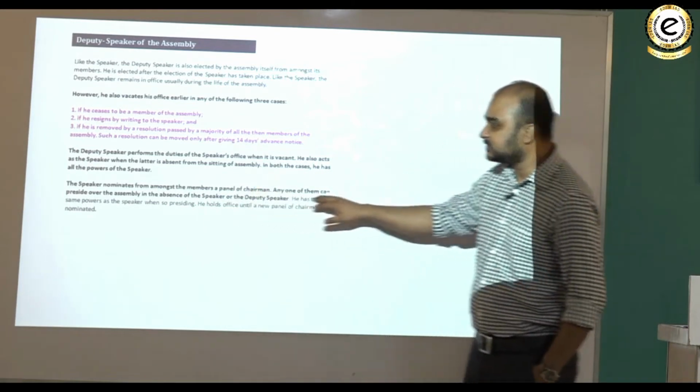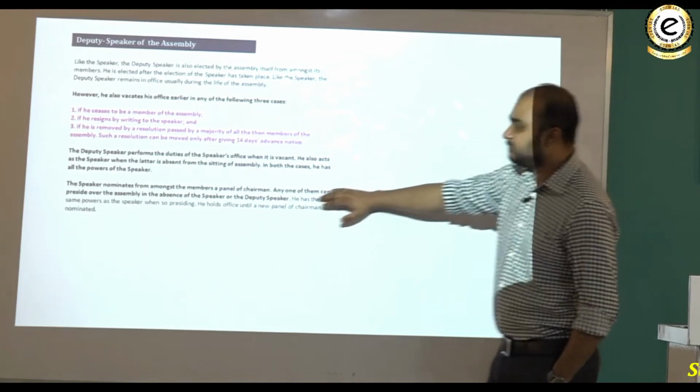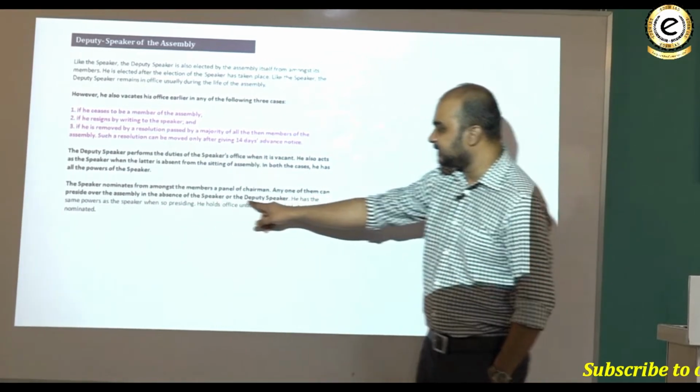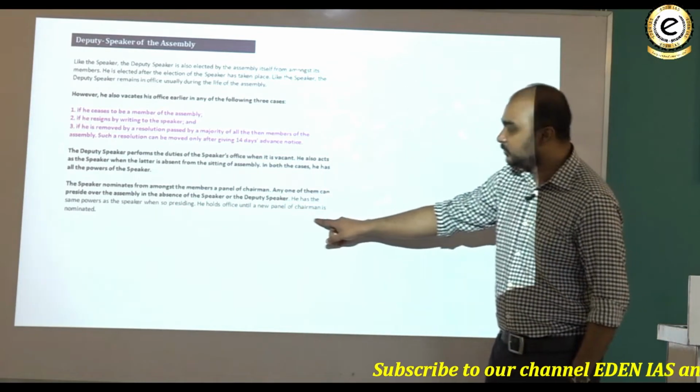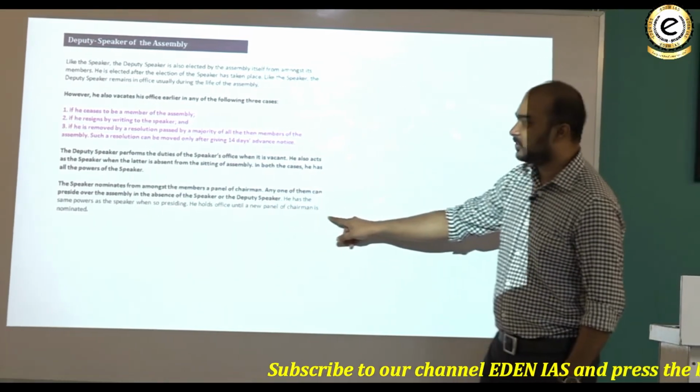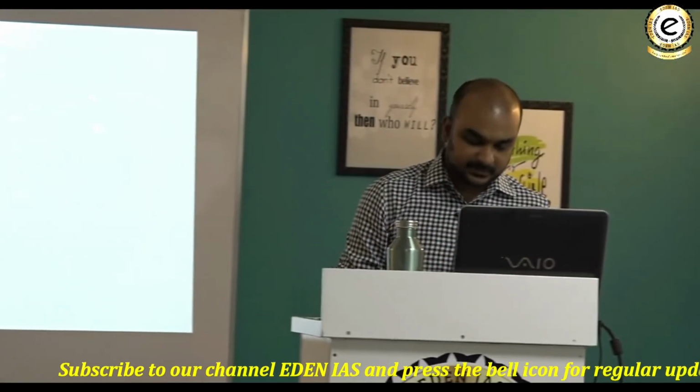The Speaker nominates from amongst the members a panel of chairmen. Any one of them can preside over the assembly in the absence of the Speaker and the Deputy Speaker. He has the same powers as the Speaker when so presiding. He holds office until a new panel of chairmen is nominated. So, just like the panel of chairmen was there in the Lok Sabha, it is here also.